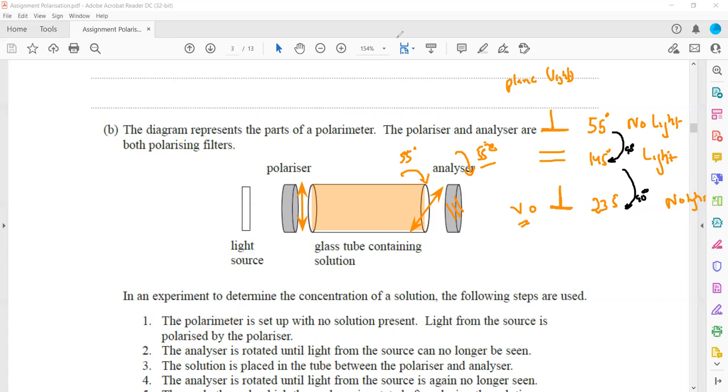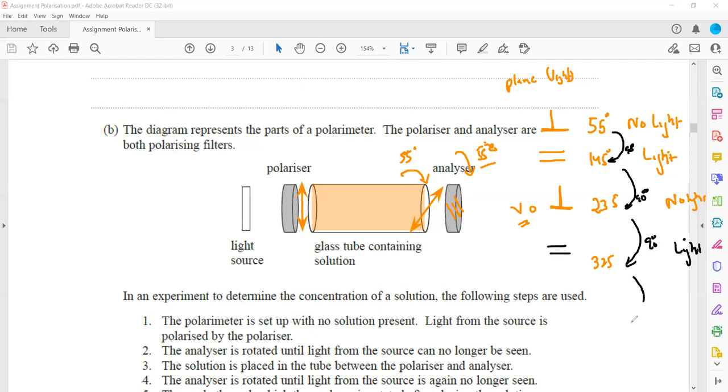It means the planes are again perpendicular to the polarizing filter. Then we further rotate 90. So this will be how much? 235 plus 90, so 325. And at 325, what will we get? We will get a light again, because the plane turned out to be parallel.